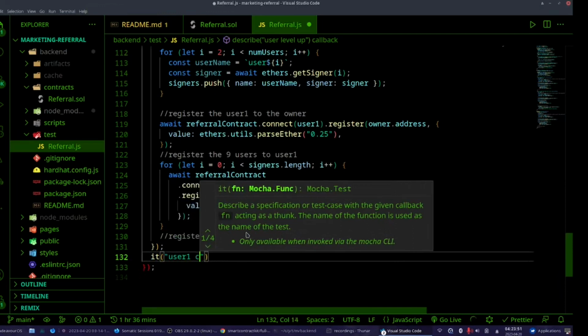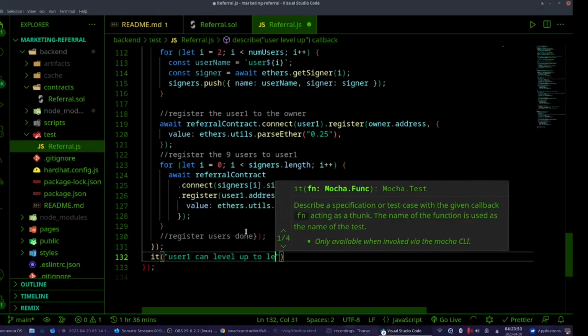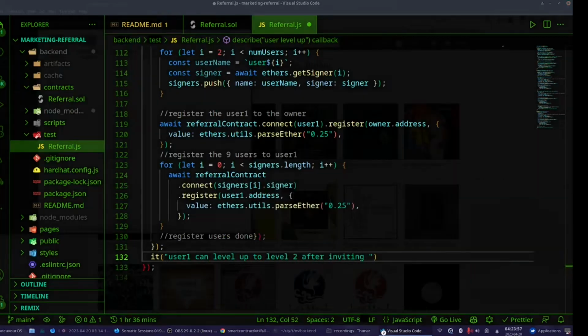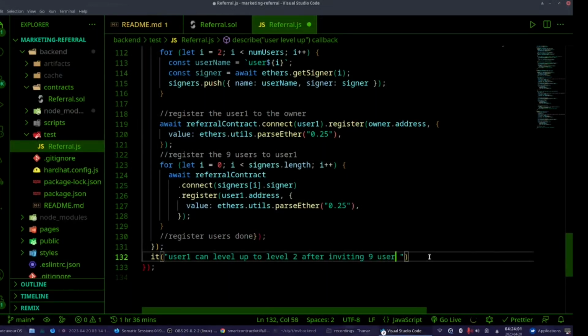User 1 can level up to level 2 after inviting 9 users and paying 0.5 Ether.